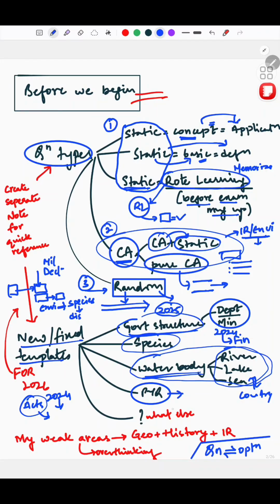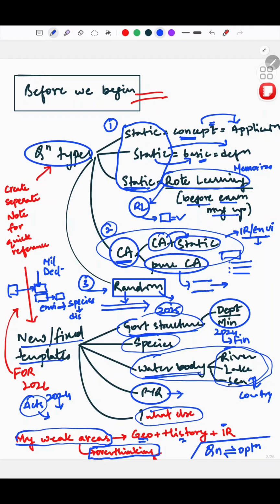Okay, and what else is something we'll try to delve into while we solve the paper. My basic analysis is that my weak areas were geography, history and IR. This was as a student, before attempting the 2025 paper, I knew that these are my weak areas. So just factor this in as well. And one more weak area that I have is overthinking in the exam. This I think is a problem with many of us, and I think I am on the higher end of this problem.